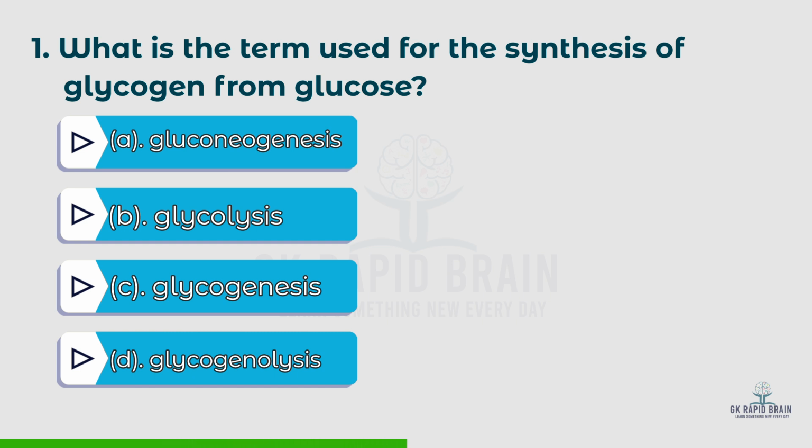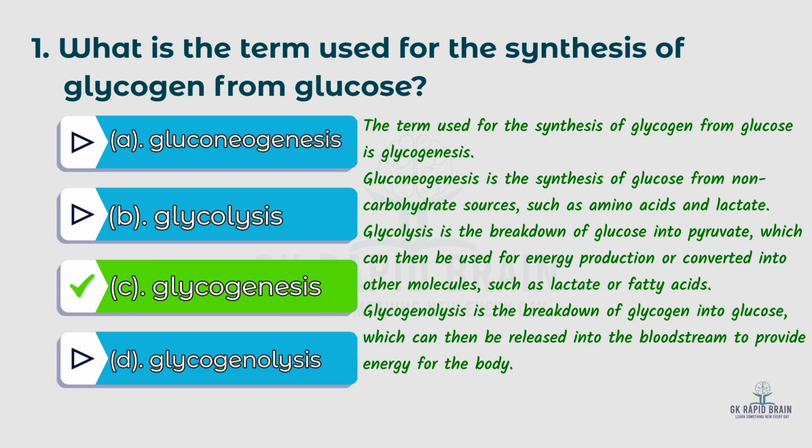Options A. Gluconeogenesis, B. Glycolysis, C. Glycogenesis, D. Glycogenolysis. The right answer is glycogenesis. The term used for the synthesis of glycogen from glucose is glycogenesis. Gluconeogenesis is the synthesis of glucose from non-carbohydrate sources such as amino acids or lactate.